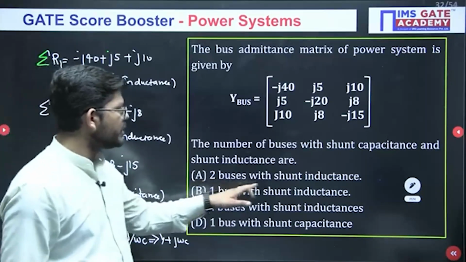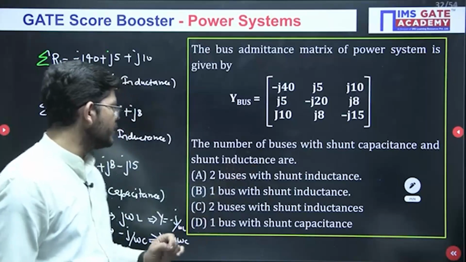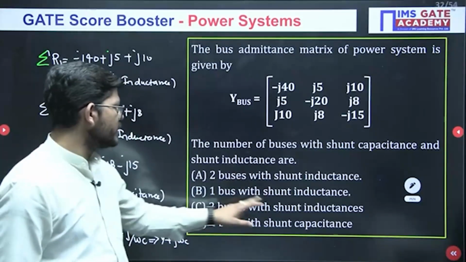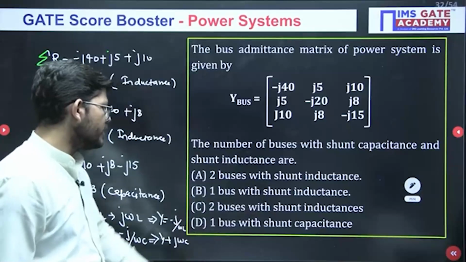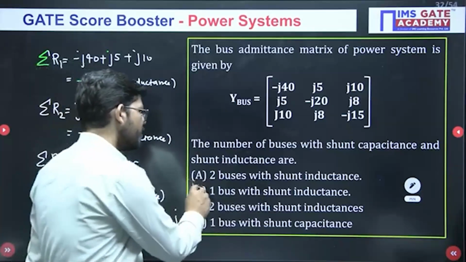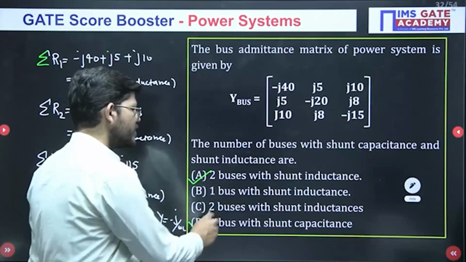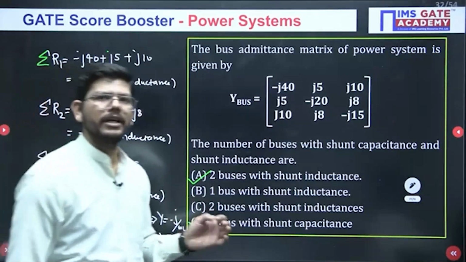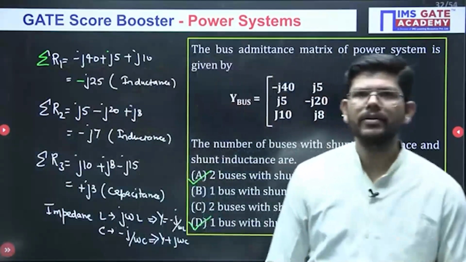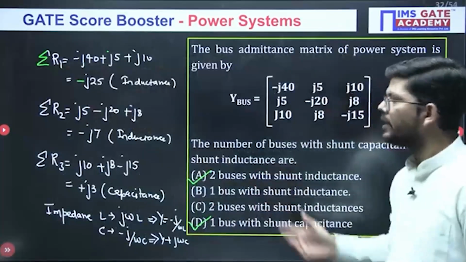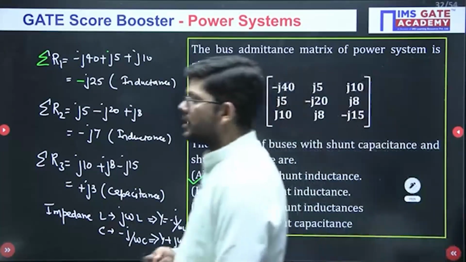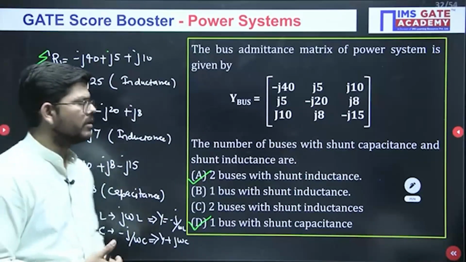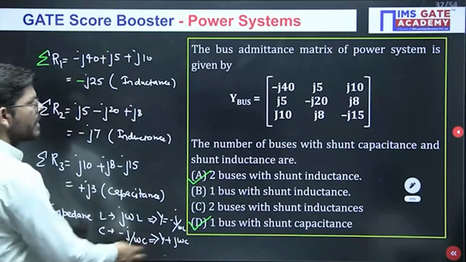So 2 buses with shunt inductance, this is not the only one. 1 bus with shunt capacitance. So 2 buses are there with shunt inductance and 1 bus is there with shunt capacitance. A and D are the absolutely correct answer. So Divya, your answer is absolutely correct. Well done. This is also a kind of question which GATE authorities can definitely give you. I hope this is done with everyone.